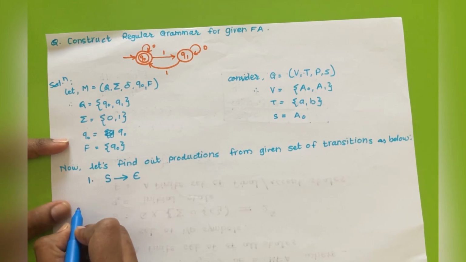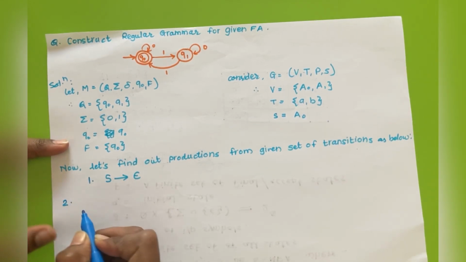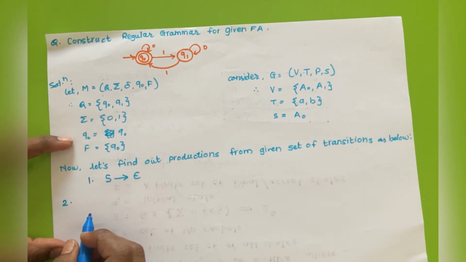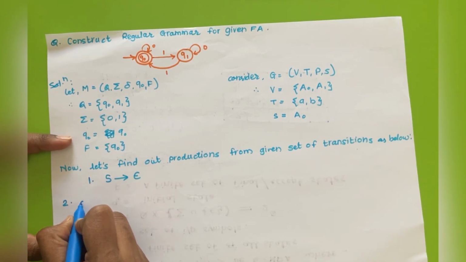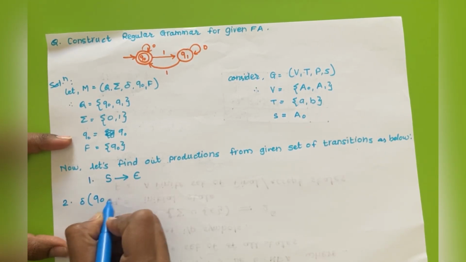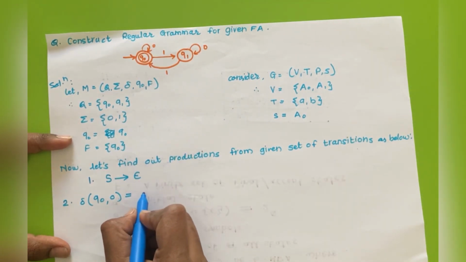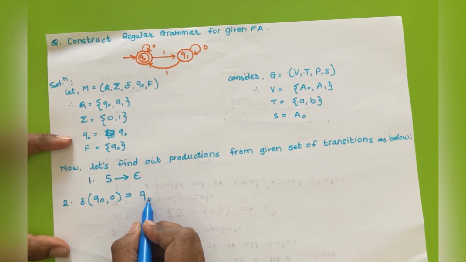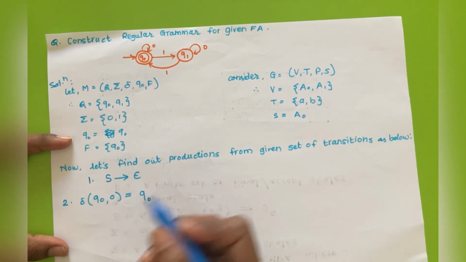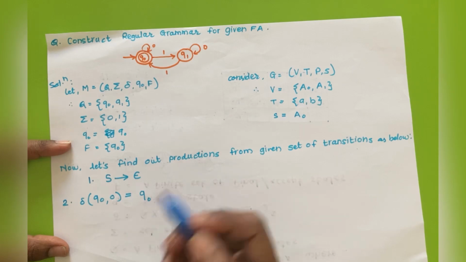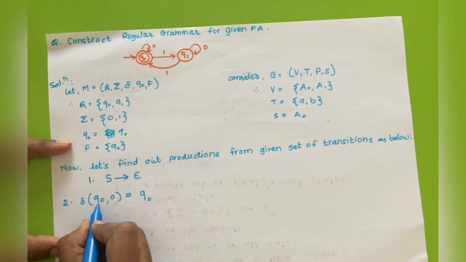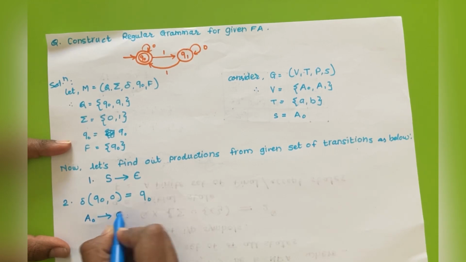Okay, now the second, consider the transition, that is delta of Q0, 0 is equal to Q0 itself, and Q0 is now final state. That's why we have to apply the second rule, that is we have to add two transitions. Okay, so instead of A0 Q0, I'll take A0 tends to 0 A0 and A0 tends to 0.